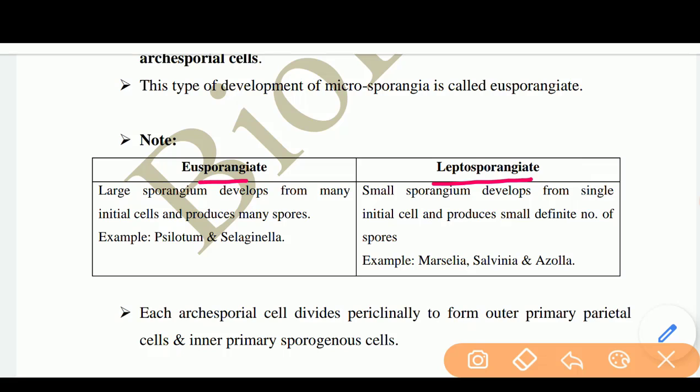In eusporangiate, a large sporangium develops from many initial cells and produces many spores, for example Equisetum and Selaginella. In leptosporangiate, a small sporangium develops from a single initial cell and produces a small definite number of spores. So this is the basic difference: eusporangiate develops from many initial cells while leptosporangiate develops from a single initial cell.